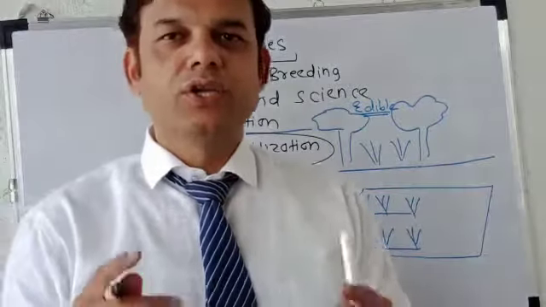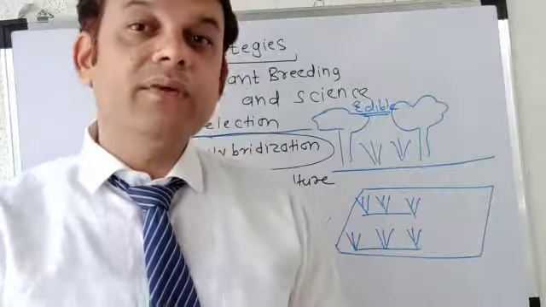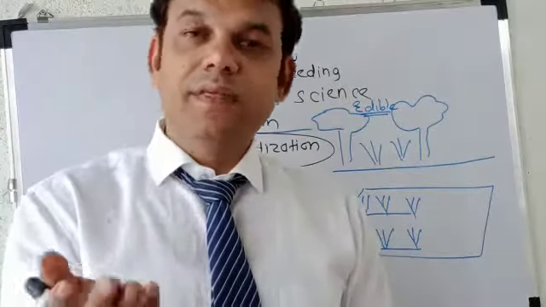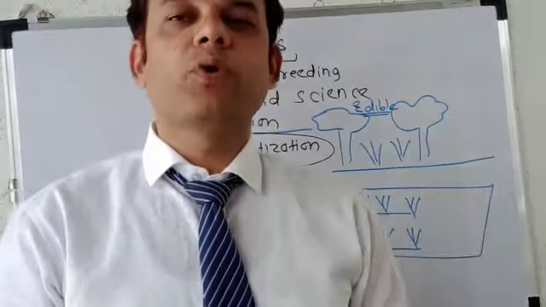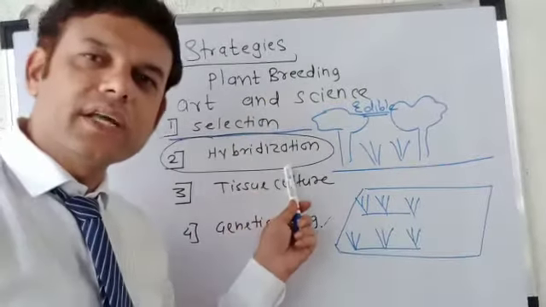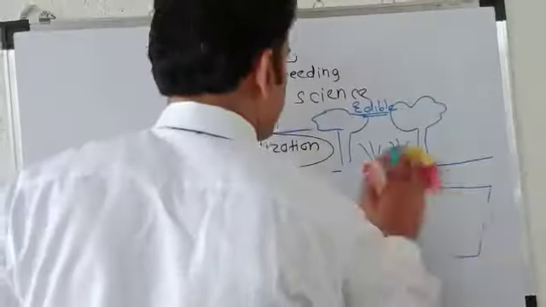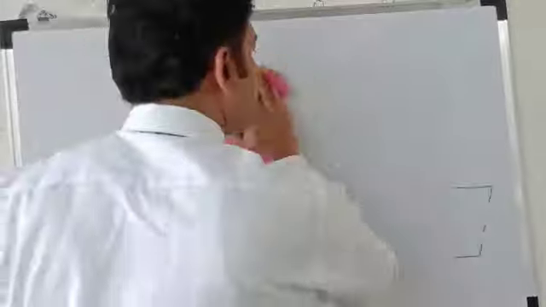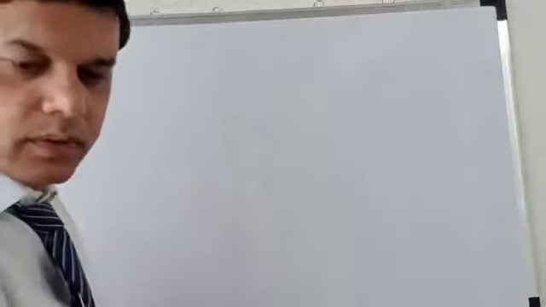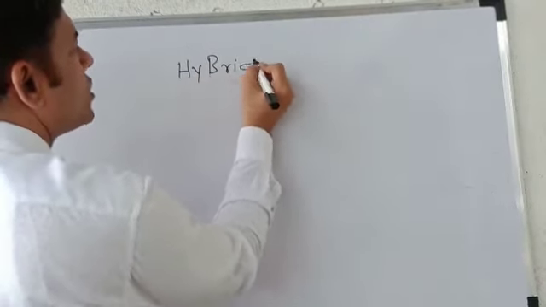Yes students, today even though the population is almost reaching 7 billion and even crossing 7 billion, we are still able to provide food to maximum people only because of the hybridization technique. Now what is hybridization all about? We'll study what hybridization means. Let us write the word hybridization. It is one of the plant breeding techniques.